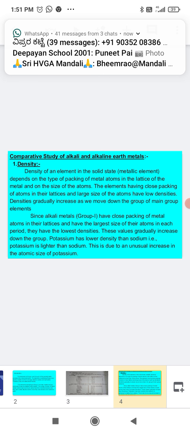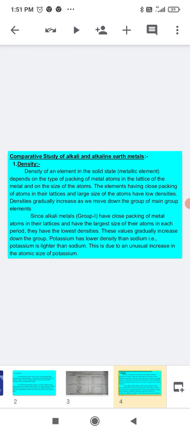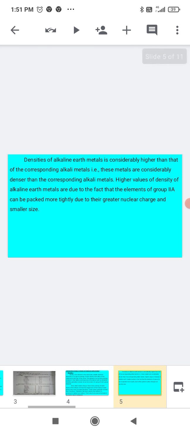This is due to an unusual increase in the atomic size of potassium. The densities of alkaline earth metals are considerably higher than those of the corresponding alkali metals, that is, these metals are considerably denser than the corresponding alkali metals.